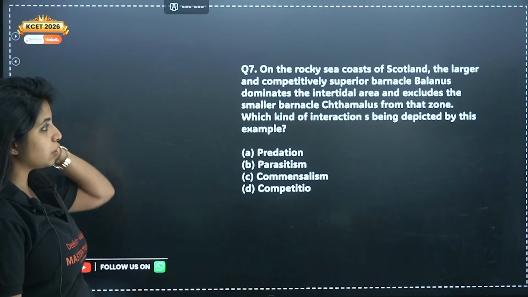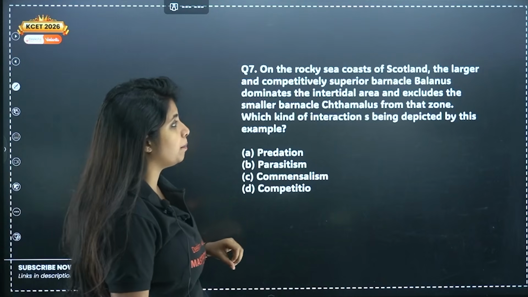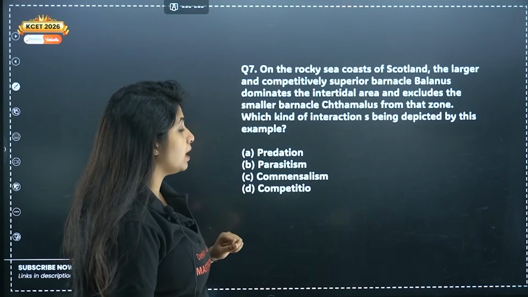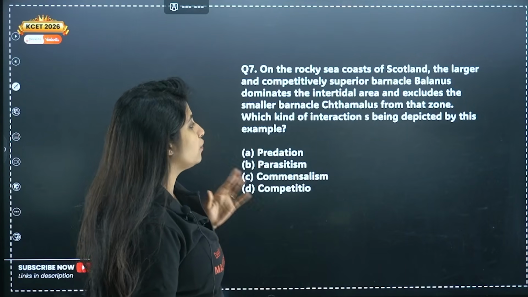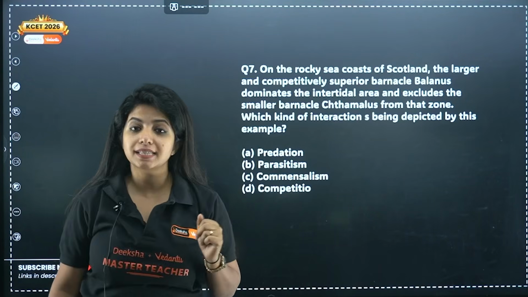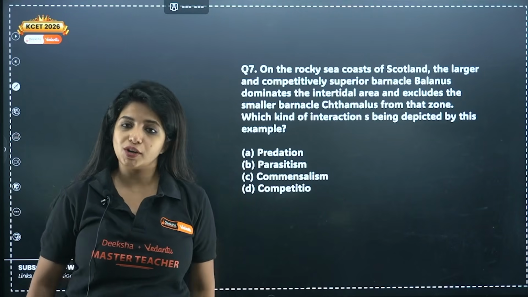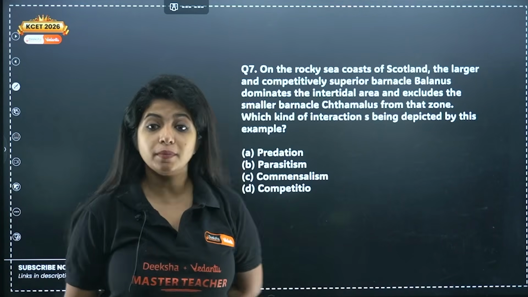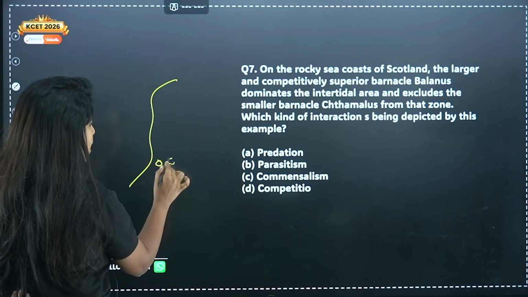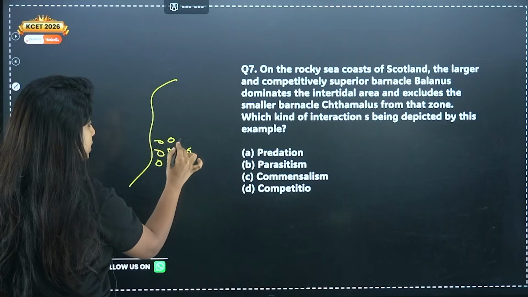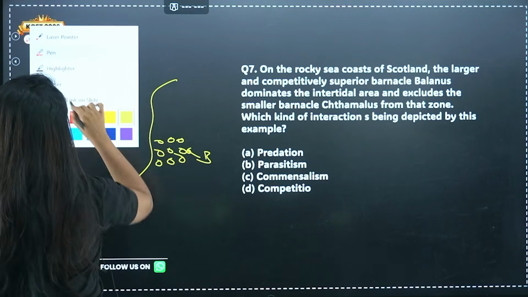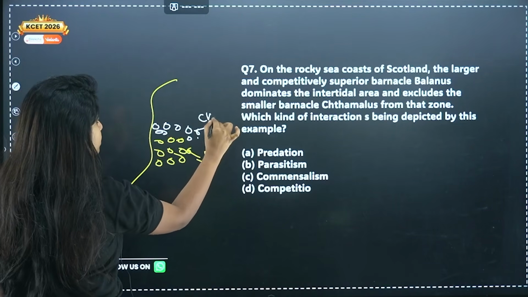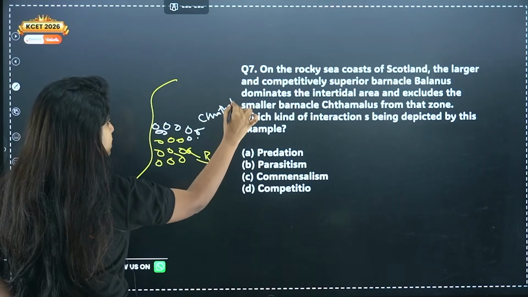On the rocky sea coast of Scotland, the larger and the competitively superior barnacle Balanus dominates the intertidal area and excludes the smaller barnacle Thalamus from that zone. Which kind of interaction is being depicted by this example? On a rocky sea coast of Scotland, the larger and competitively superior barnacle, that is Balanus, dominates the intertidal region. So initially you had Balanus over here. Sorry, Balanus is over here already, and then my dear children, before you had one more guy, and that was Thalamus. You do not pronounce the term, it is silent.